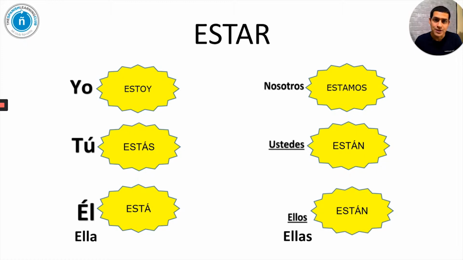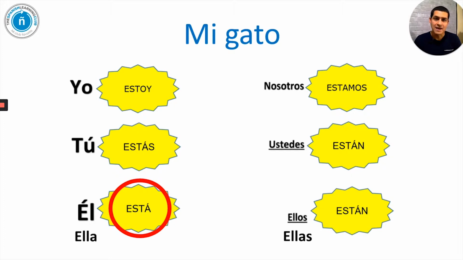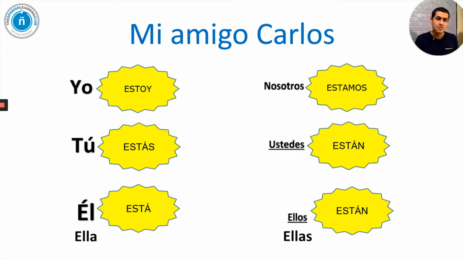If I had a subject like mi gato, what would be the verb conjugation that I will need to use here? Would I need to say mi gato estoy? Mi gato estás? Mi gato estamos? What do you think is the right verb conjugation for mi gato? I will need to say mi gato está. The third person, not yo, not tú. The third person, he, she, mi gato. Mi gato está.